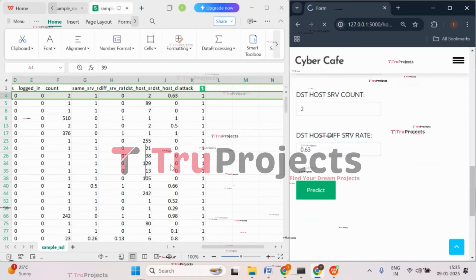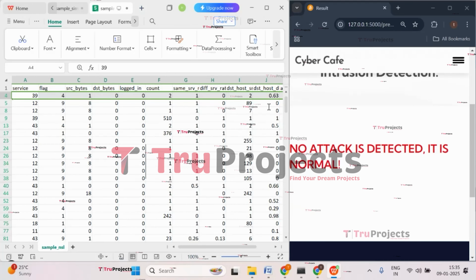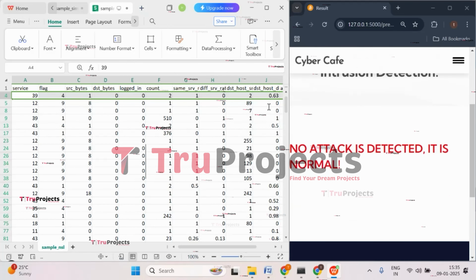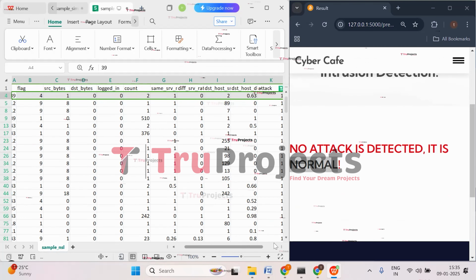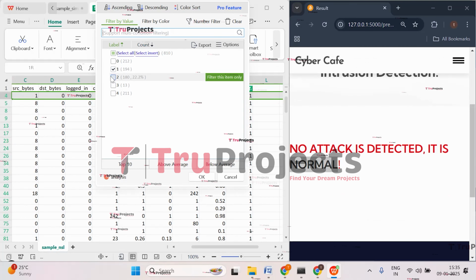Now click on predict. So here we got the prediction that there is no attack and it is normal. So here normal is detected. That means there is no attack. Now let's apply the filter to class 2.